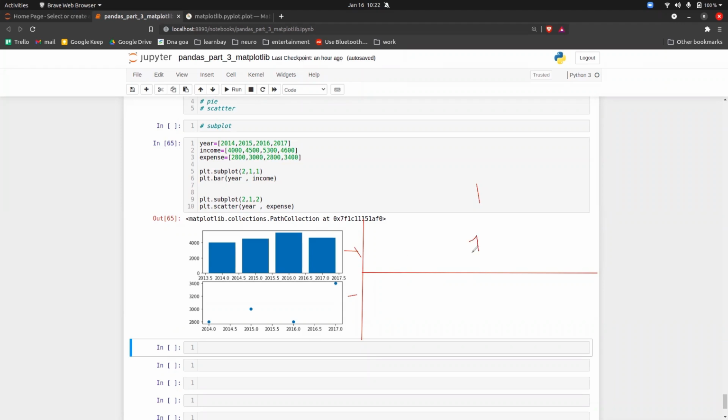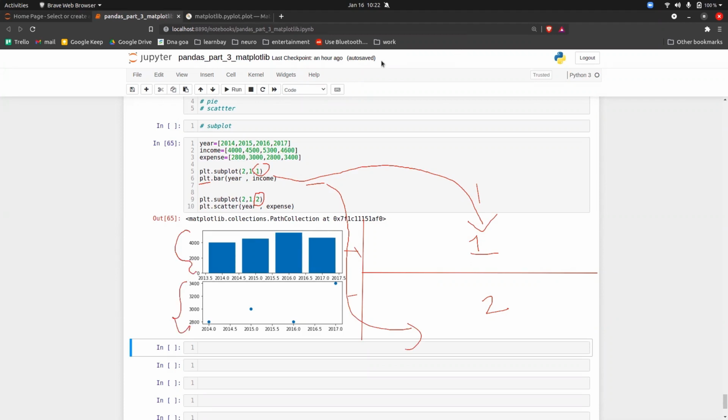So this is number 1 area, this is number 2 area. What I am saying is that in this subplot, this particular graph, the plt.bar, will go to the first area. And similarly, with 2 rows and 1 column, this graph will go to the second area. So that's why you can see one graph on the top and one graph on the bottom.